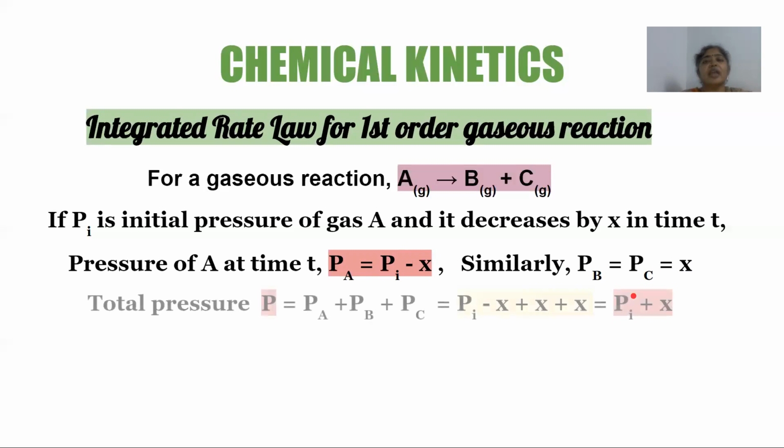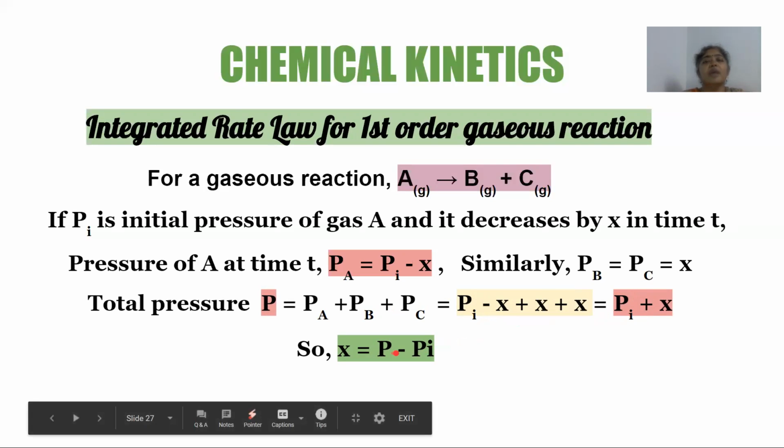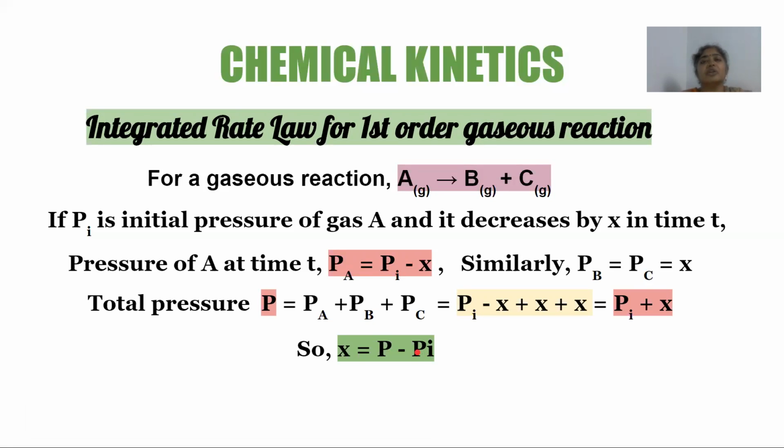So the total pressure in the reaction mixture at time T can be denoted by Pa plus Pb plus Pc, which on expanding I get Pi minus X, that is the pressure of A, plus the pressure of B, which is X, plus the pressure of C, which is again X. So I get the total pressure P is Pi plus X, right? From this expression, P equals Pi plus X, I can write X is equal to P minus Pi, that is the total pressure minus the initial pressure. That is my value of X, the amount of decrease in pressure of the reactant A over a period of time T.